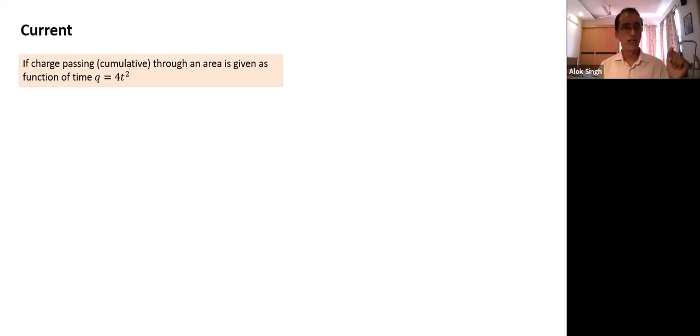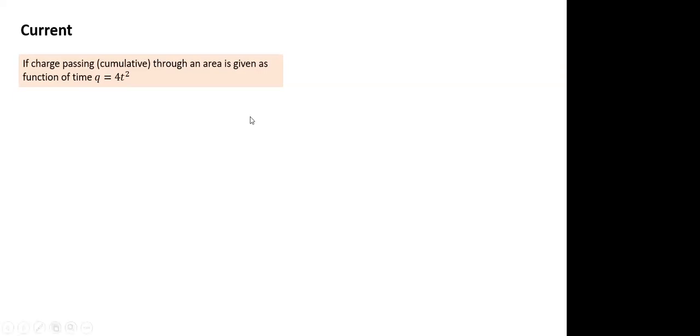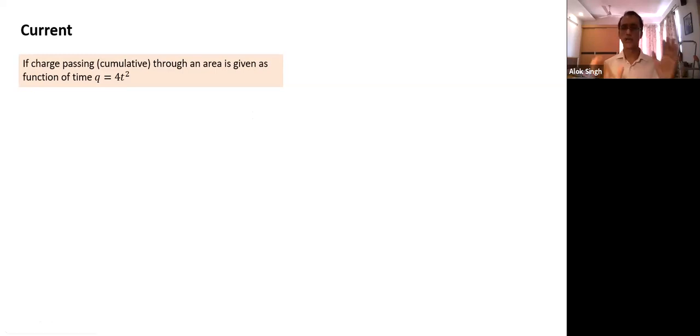Very easy. We can find out instantaneous current, we can find out average current. Exactly the same principle that we apply in case of kinematics. If charge passing through a cross section is given as a function of time, we can find current at any instance of time. We can also find out average current between two instances of time. Both can be found, average current as well as instantaneous current.